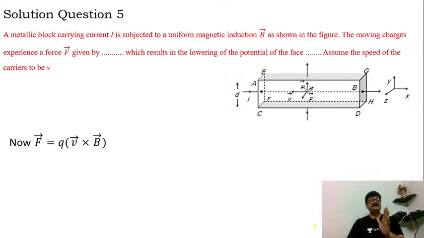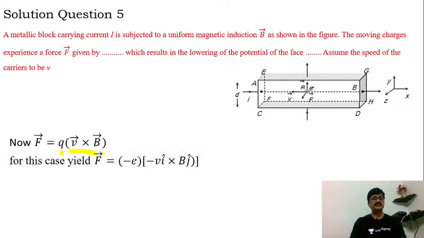Now vector F is equal to, now this is a formula that I have learnt in moving charges, that is magnetic force F is equal to Q into vector V cross vector B. Okay, so from this I can clearly calculate the amount of force. So here vector V I know, vector B I know. Let me just go ahead and substitute them, and hence I can say vector F is equal to minus E.